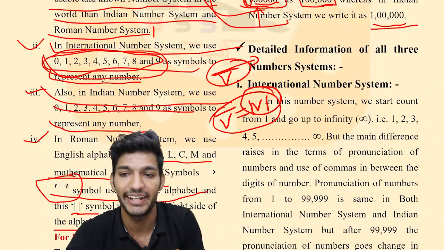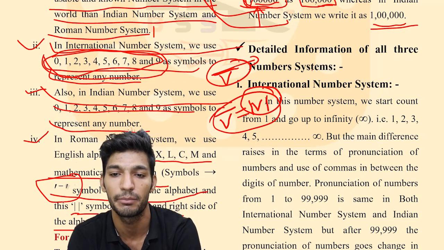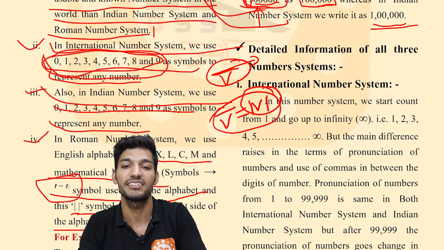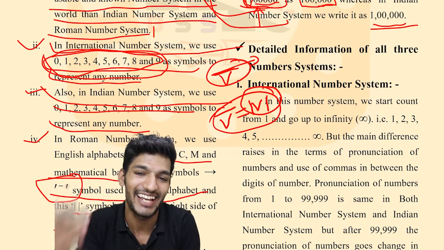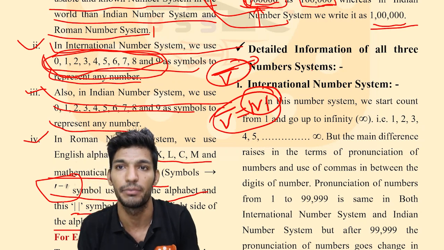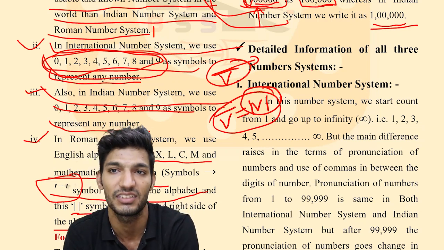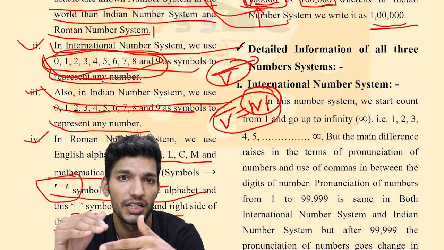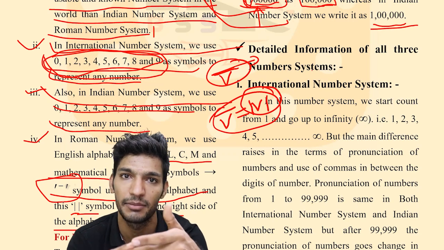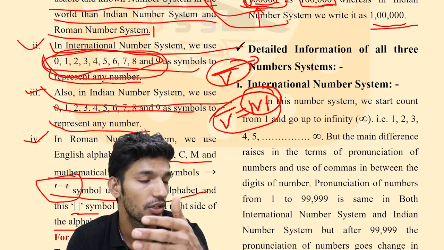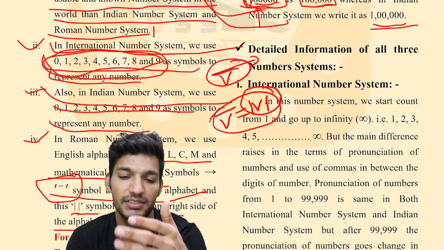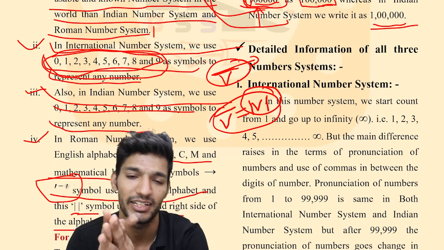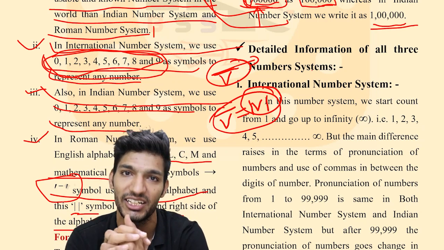Now we will go through detailed information on all three number systems. A separate video will be uploaded for the international number system. In our next videos, we will discuss the international number system, Indian number system, Roman number system, and there are so many types of numbers, like rational numbers, irrational numbers, natural numbers, whole numbers, odd numbers. So there are so many types of numbers in mathematics, and we will discuss all of them in our next videos.